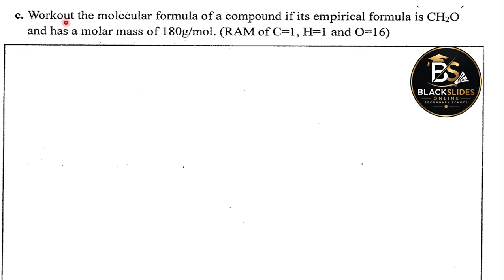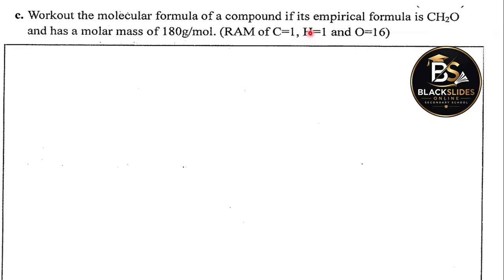Work out the molecular formula of a compound if its empirical formula is CH2O and has a molar mass of 180 grams per mole, given the relative atomic masses of carbon as well. As a matter of fact, this must be 12. The relative atomic mass of carbon is not 1, it's 12.